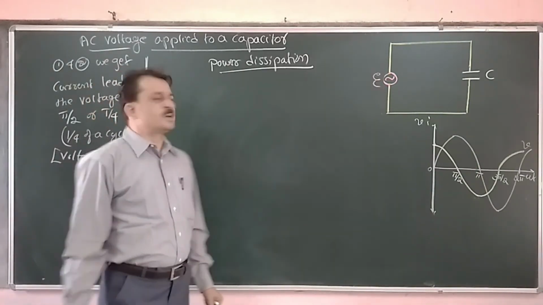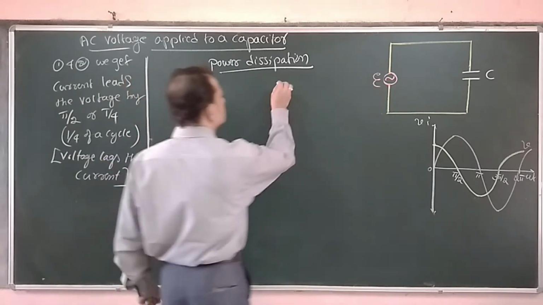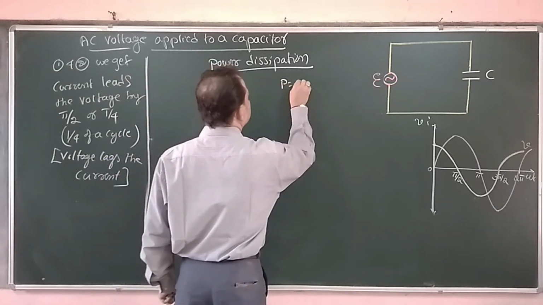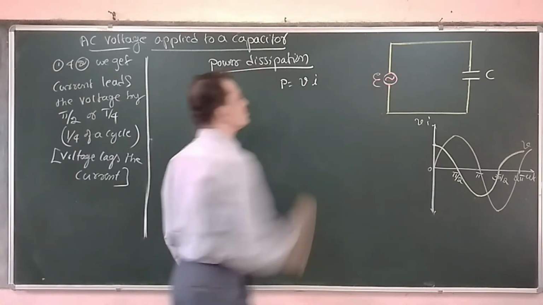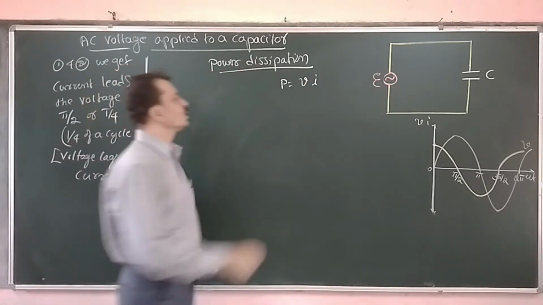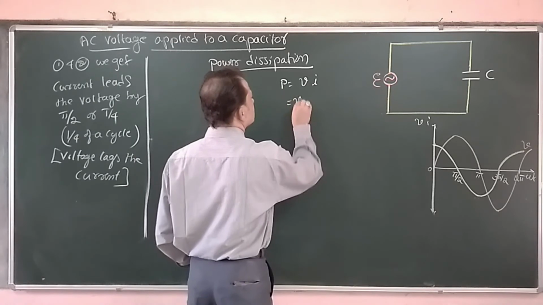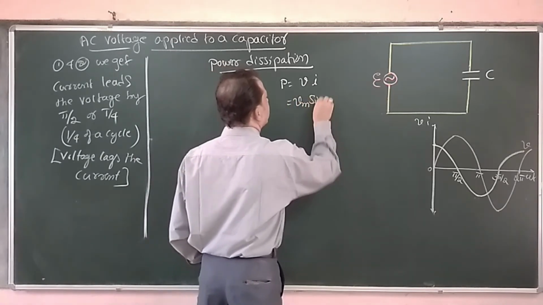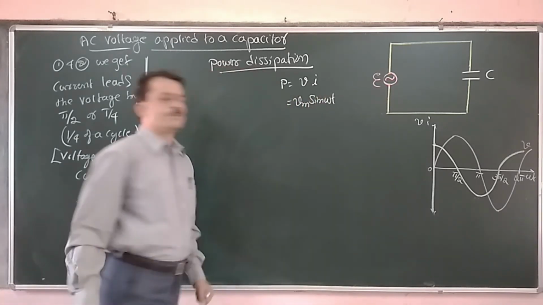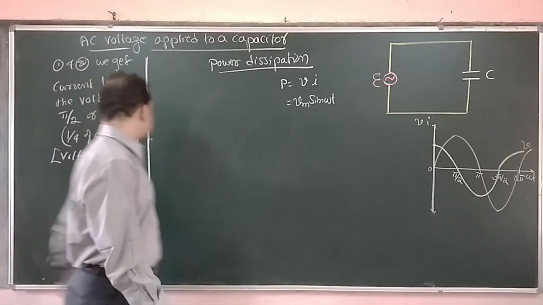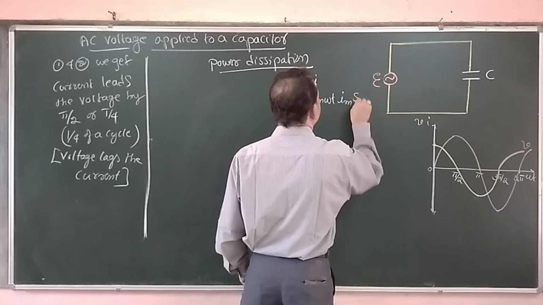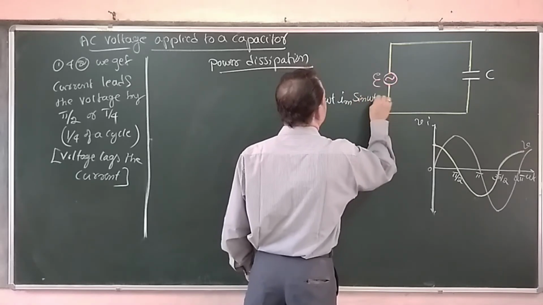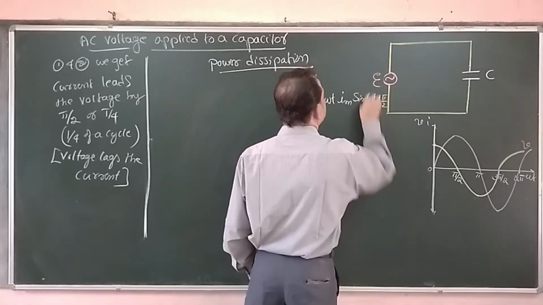Now work out the power dissipation here also. The instantaneous power is given by the instantaneous voltage multiplied by the instantaneous current. Now instantaneous voltage is Vm sin omega t, and instantaneous current just now we have derived, it is Im sin omega t plus pi by 2.